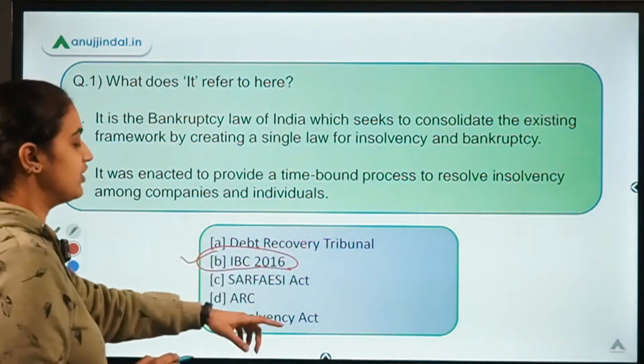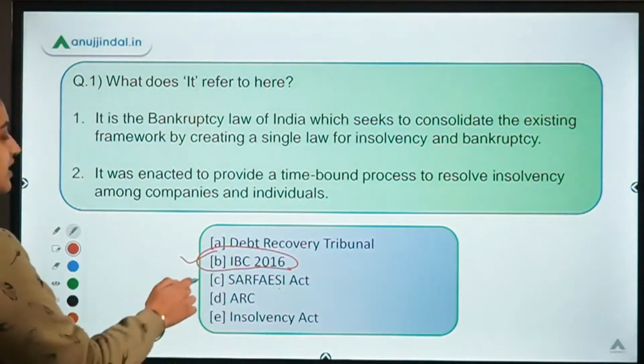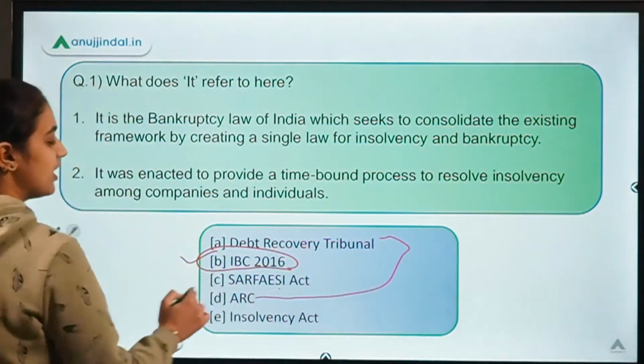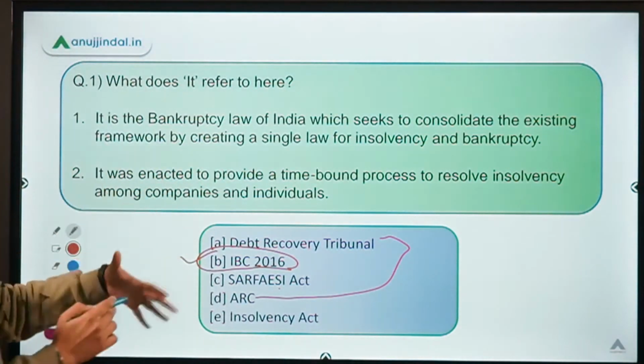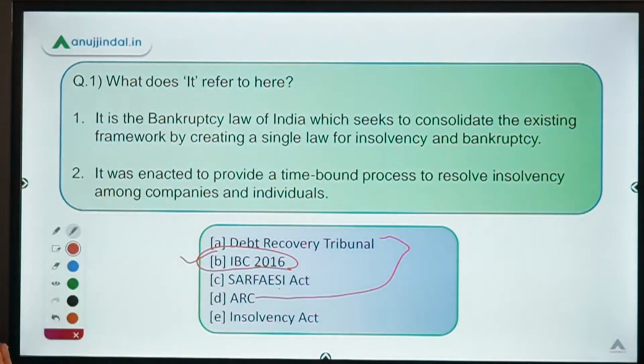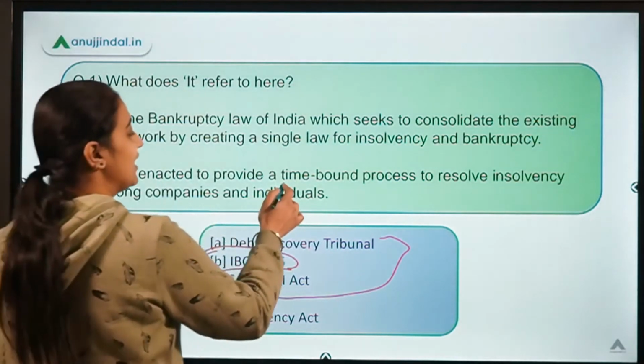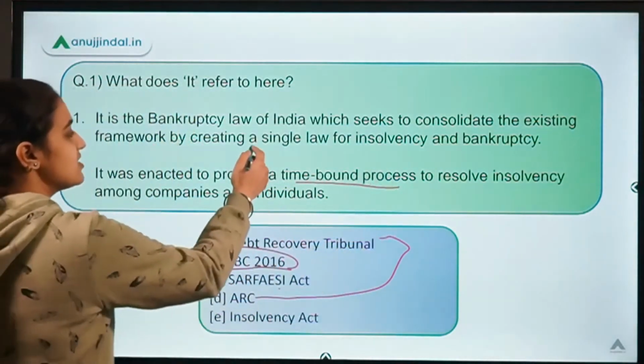Why it's not a debt recovery tribunal or a SARFAESI Act? See, there are also some steps which are undertaken for the NPA resolution and for handling these problems of insolvency or bankruptcy, but they were not that time bound, nor were they a single law.